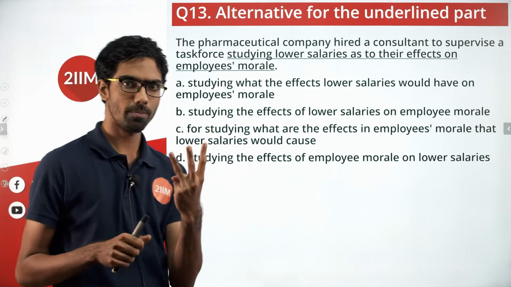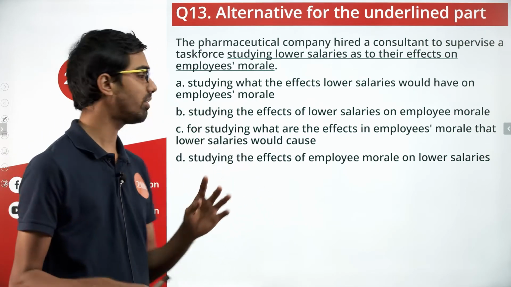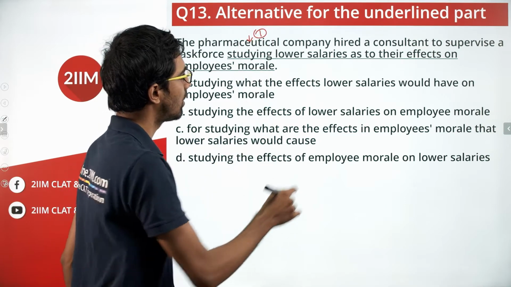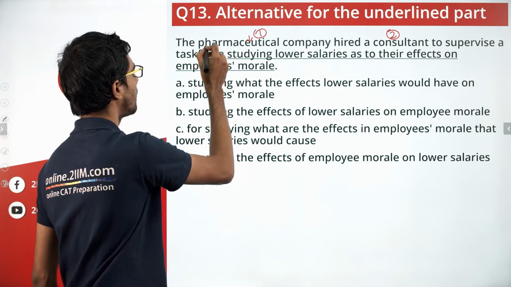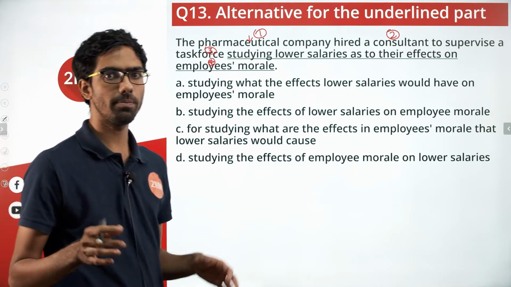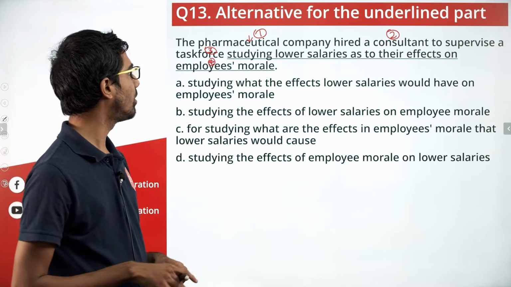There are in fact 4 different stakeholders involved here. 1, the pharmaceutical company. 2, the consultant. 3, the task force. 4, the employees. There are 4 different parts to this question. Human stakeholder wise, there are 4 different stakeholders.